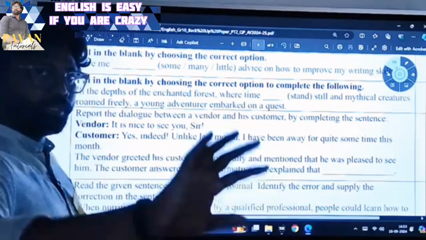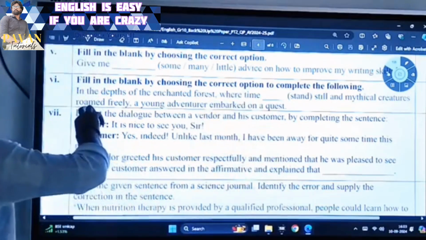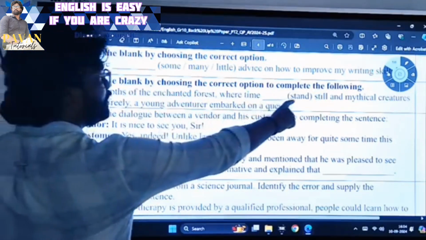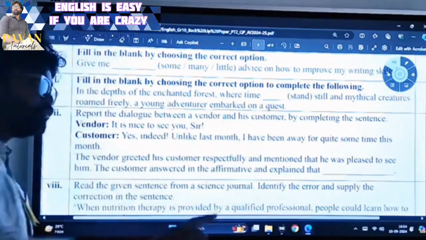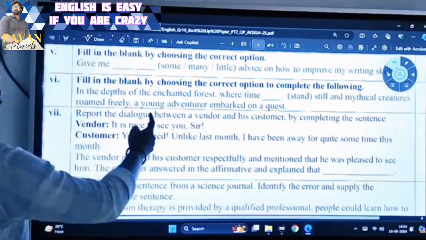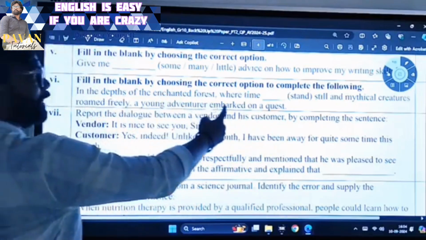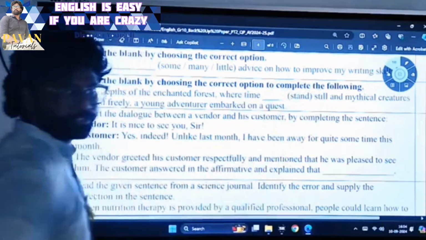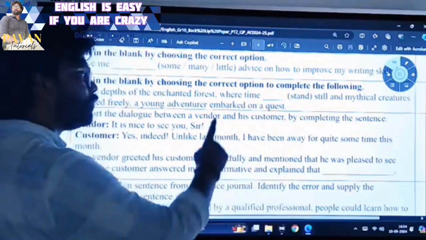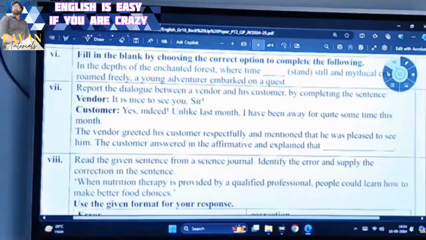Embarked, he has done, it's done, and roamed is also done in the past. So here it is not stand, this verb should also be in past form, because all the actions that happened in this sentence are in the past, so this action should also be in the past. When all the actions happened in the past, one action cannot be in present.